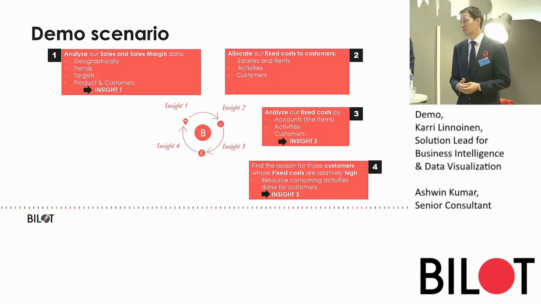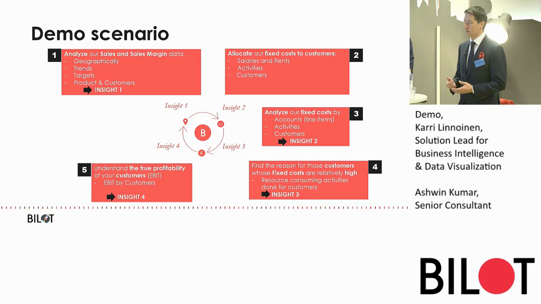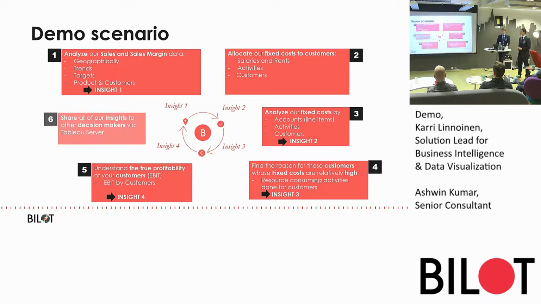We want to understand what is the reason behind these customers having so small margins and so much costs on them. And finally, we get the fourth insight about the true profitability of our customers. And the final step in our demo is to share all of these insights we have gathered during our data journey to our decision makers via Tableau Server.